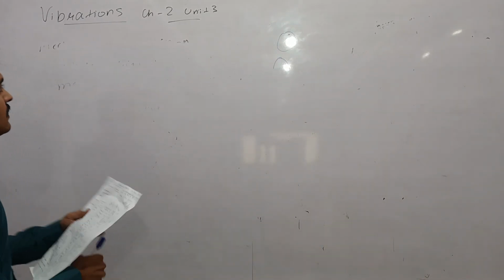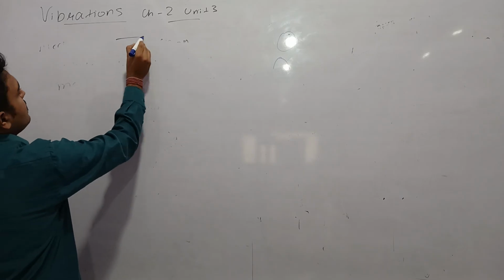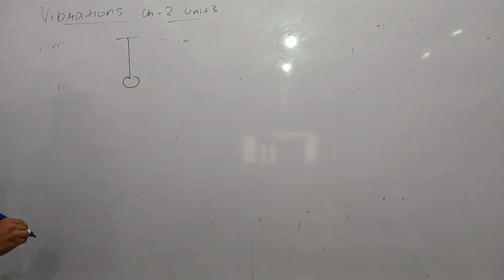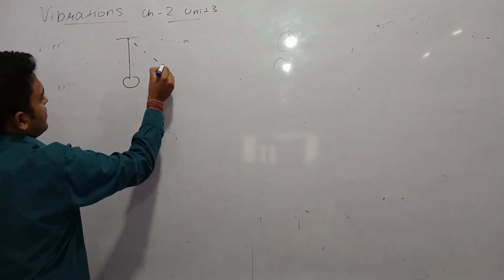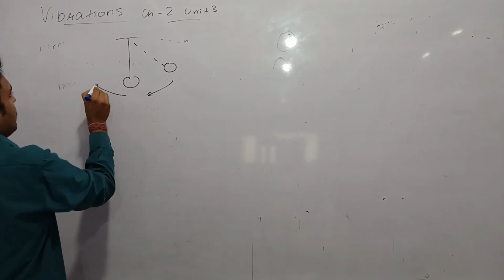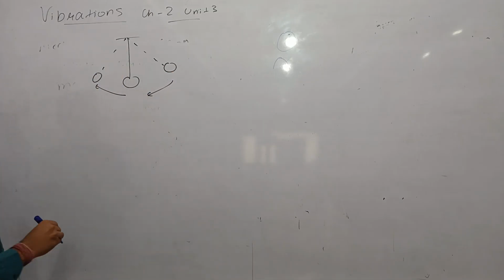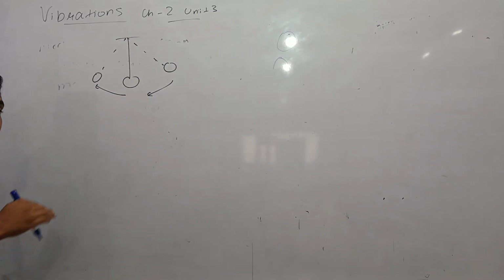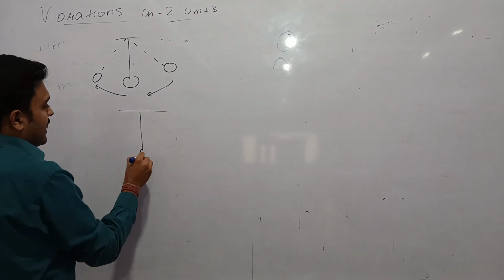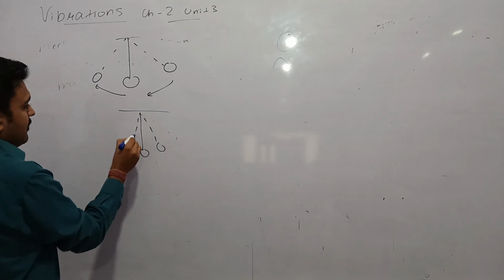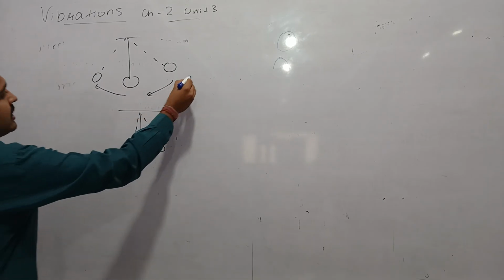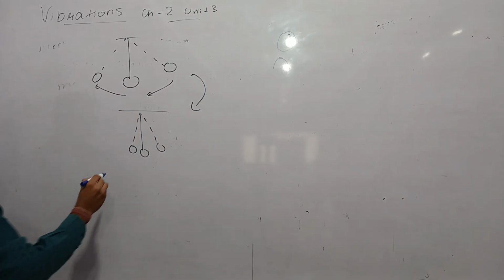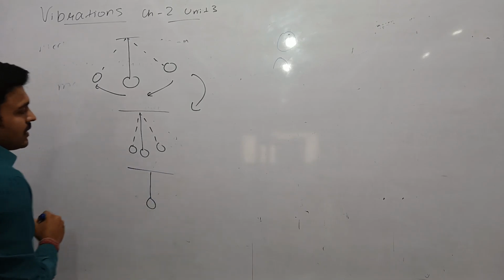So first, suppose this is a pendulum and it is oscillating to and fro. What will happen is that its amplitude will go on decreasing with time. After some time its amplitude will be less, and finally the pendulum will come to rest.